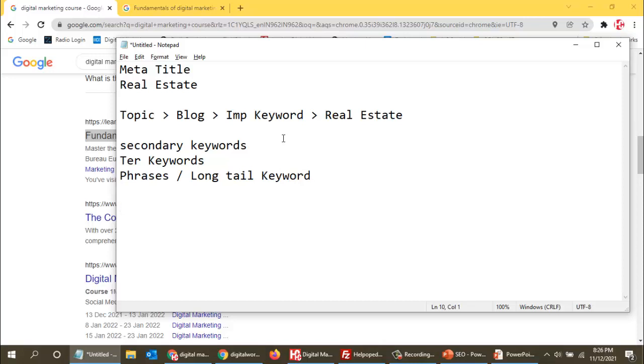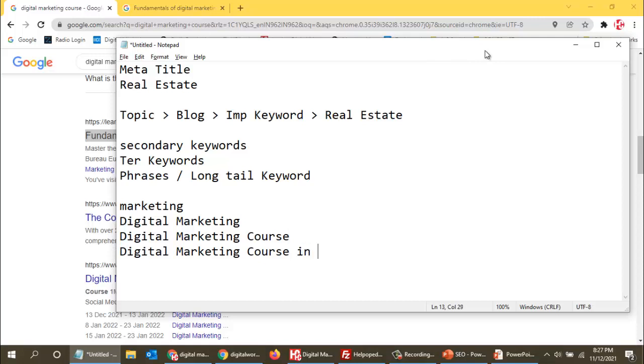If I use, say, marketing, then it is a keyword. Then I might use digital marketing, so even that is a keyword. Now I might use one more, like digital marketing course. So this is a phrase, or you can say a secondary keyword. Now I might write digital marketing course in Mumbai. So this is a phrase, or we can call this a long tail keyword.